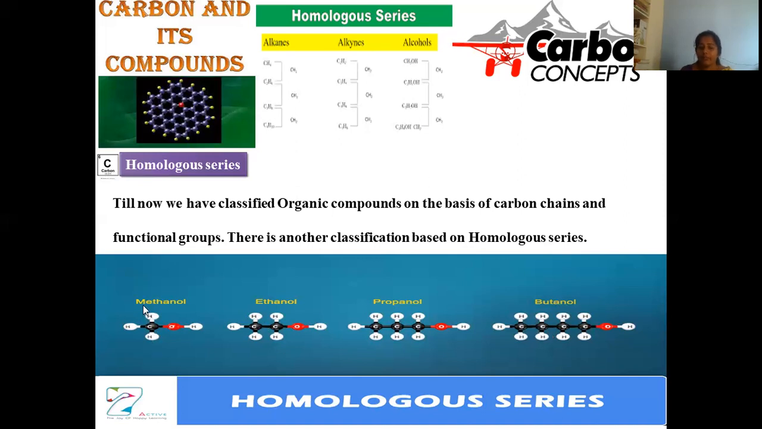But if we take methanol and propanol, will both become homologous or not? How can we say? Here the only requirement for homologous compounds is that the CH2 moiety should differ. From methanol to propanol, there are two CH2 units. That's why only consecutive, adjacent compounds become homologous in nature.